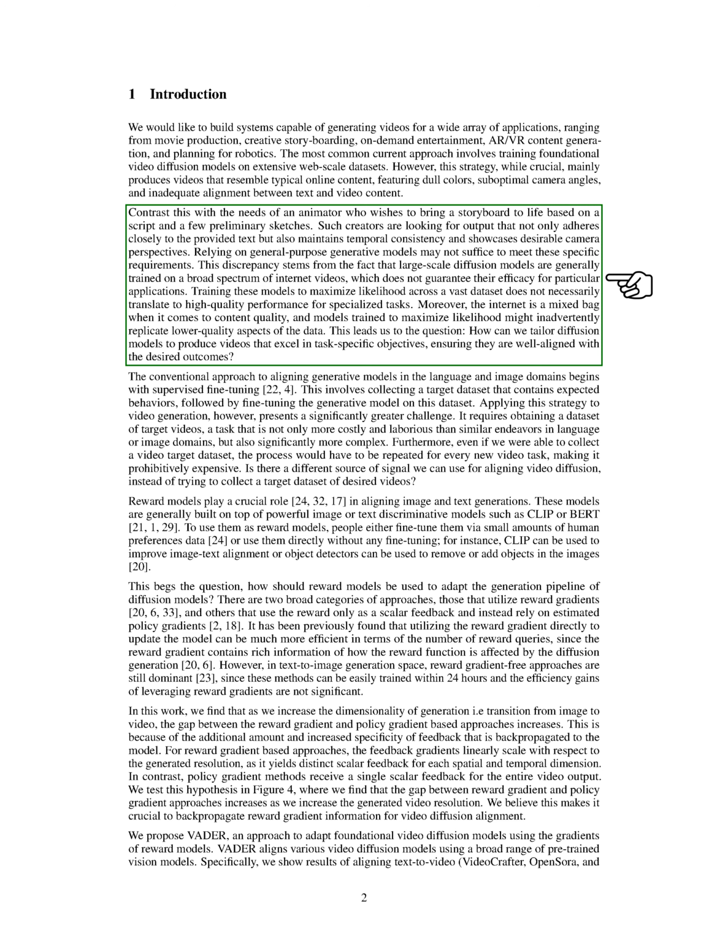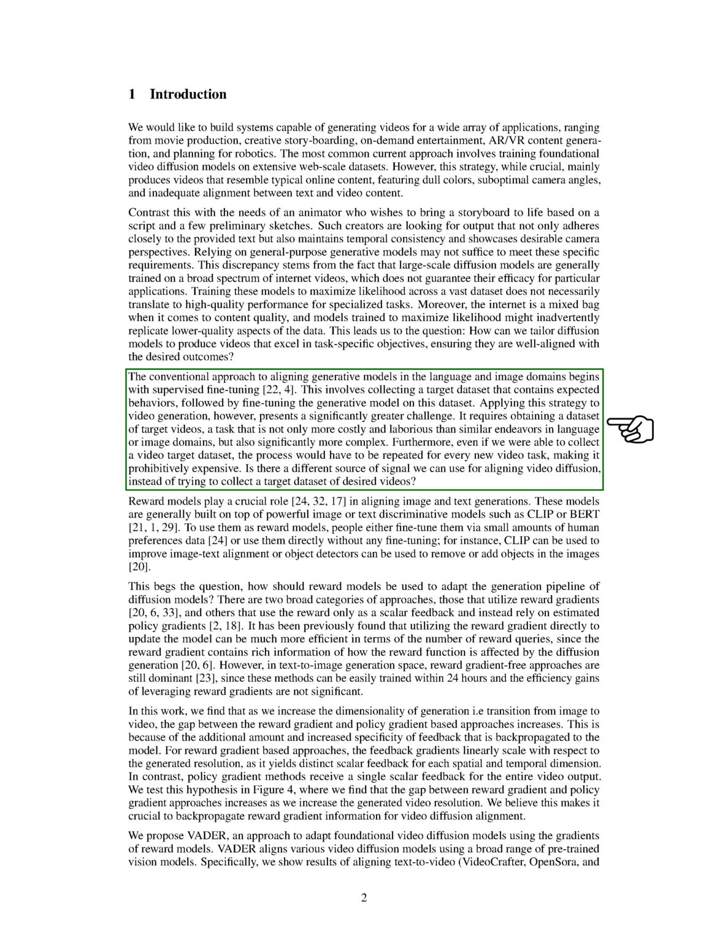Traditionally, aligning generative models in language and image domains starts with supervised fine-tuning, where the model is adjusted based on a target dataset. However, doing this for video generation is much harder and costly. Is there a different way to align video models without needing a target video dataset?